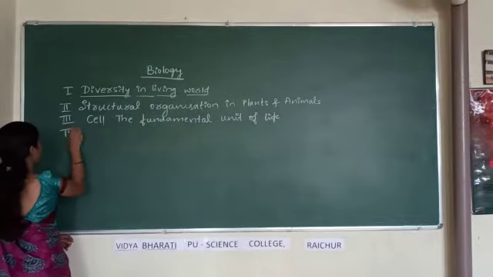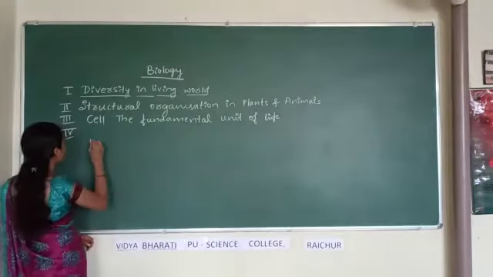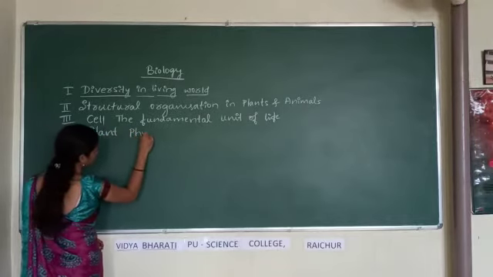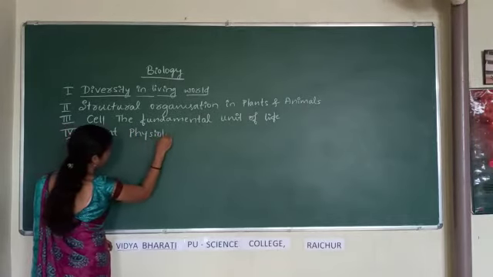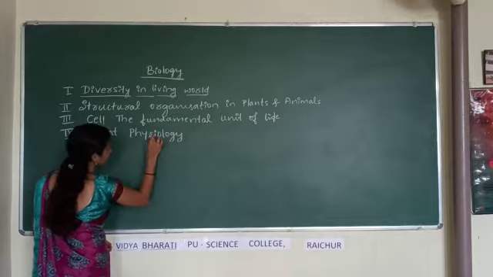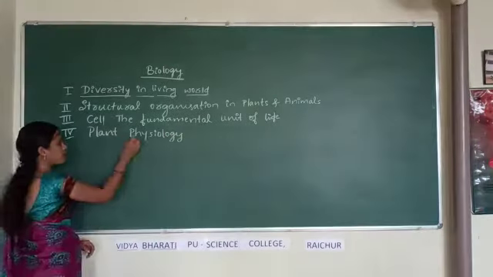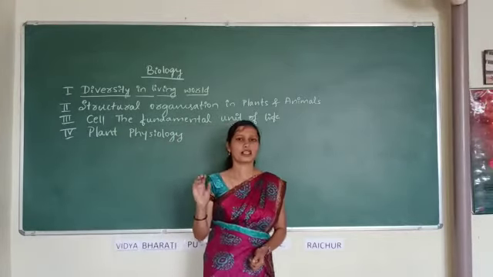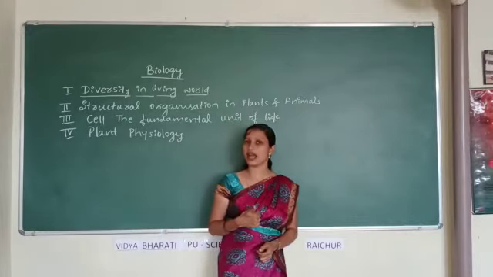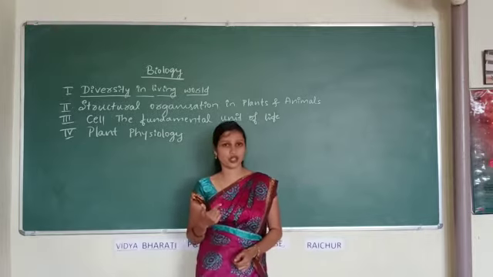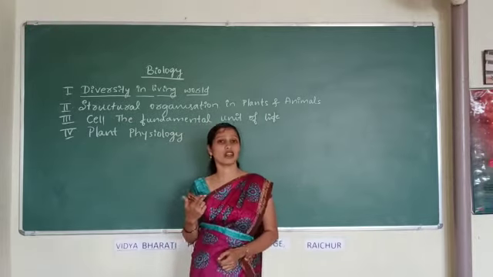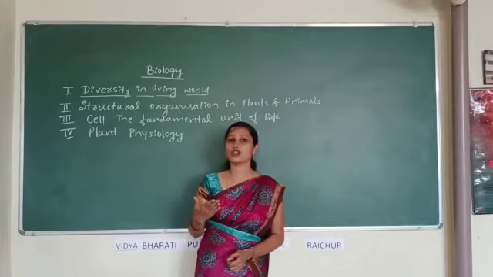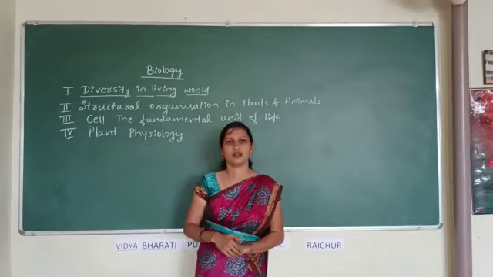Then the fourth unit is plant physiology. This plant physiology unit includes 5 chapters such as transport in plants, mineral nutrition, photosynthesis in higher plants, respiration in plants, and plant growth and development.